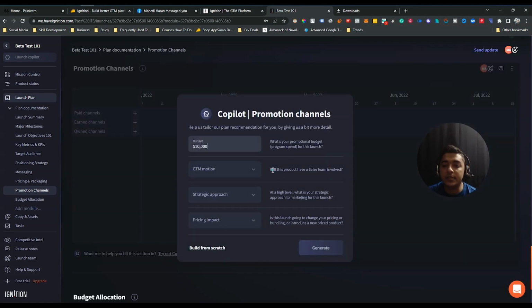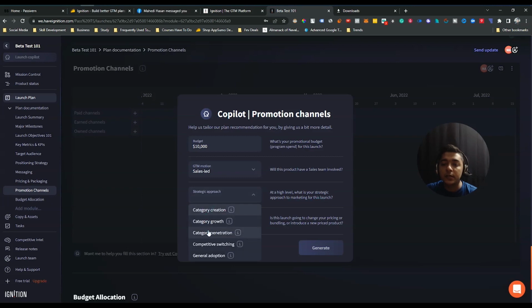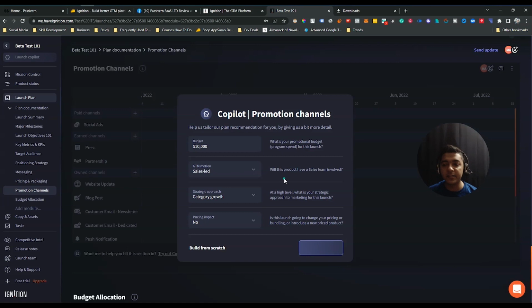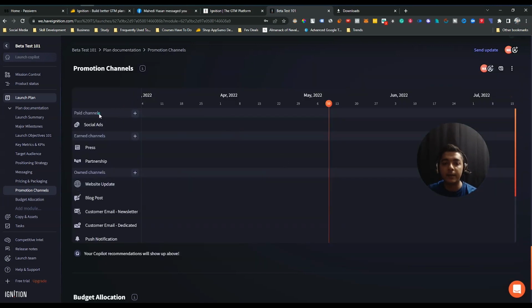And after that, they're asking, will this product have a sales team involved? Suppose the involved team is sales lead. And then they are asking that at a high level, what is your strategic approach to marketing for this launch? Suppose it is maybe category growth. And then, is this launch going to change your pricing or bundling or introduce a new price product? Suppose I'll select no. You can also select yes, and then generate. It will generate the promotional channel for you by its artificial intelligence basically. And see, here have the paid channel.